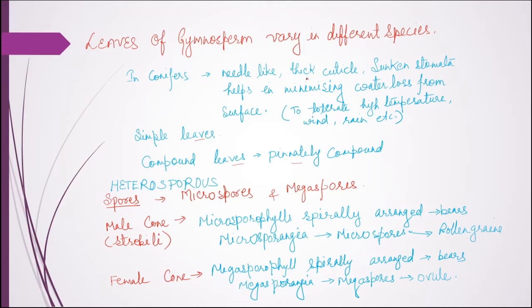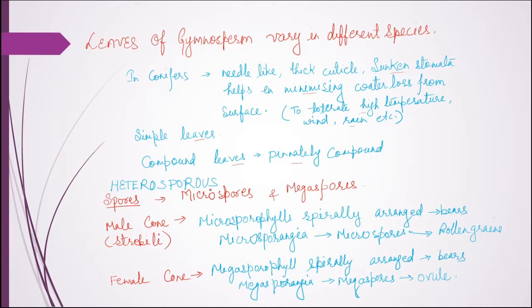Now the leaves have a thick cuticle on their surface, and whether the leaf is simple or compound, it has sunken stomata, that is, the stomata are embedded inside. All these things help in minimizing water loss in the process of transpiration, and in this way they can tolerate high temperature, wind, rain, etc. So these are the adaptations of gymnospermic plants.